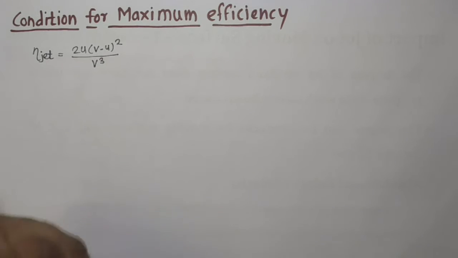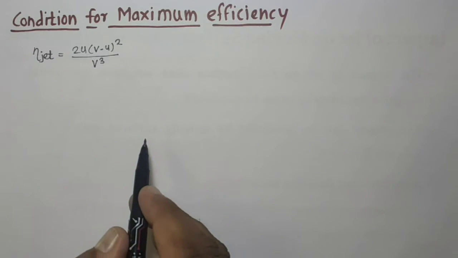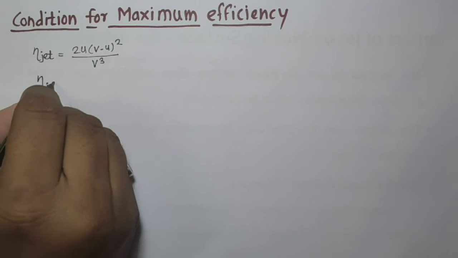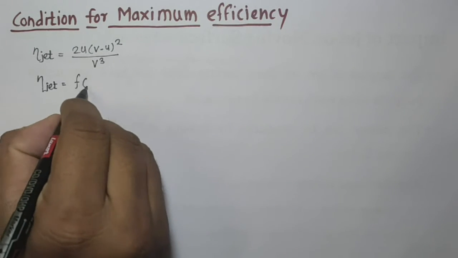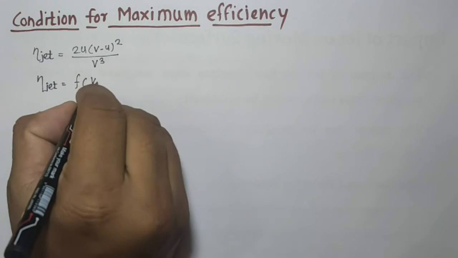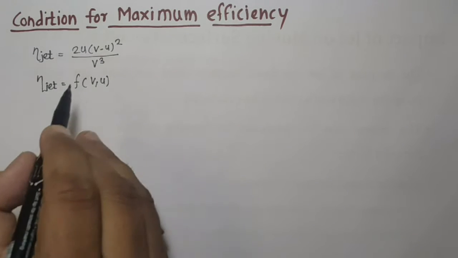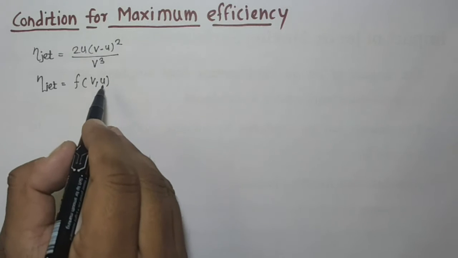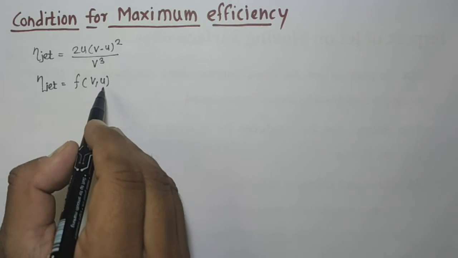So now we will see this jet efficiency is a function of u or v. We will write it like this. From this equation we can say that the efficiency of the jet is a function of u or v. V is nothing but velocity of the jet, and u is nothing but velocity of the moving flat plate.